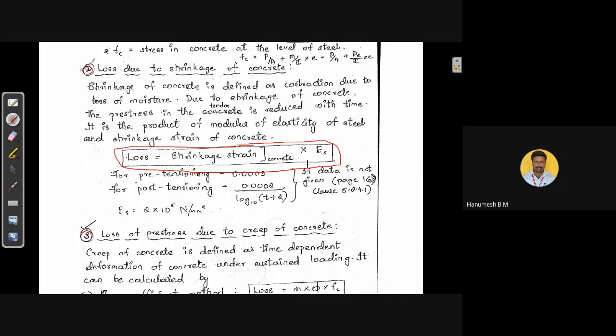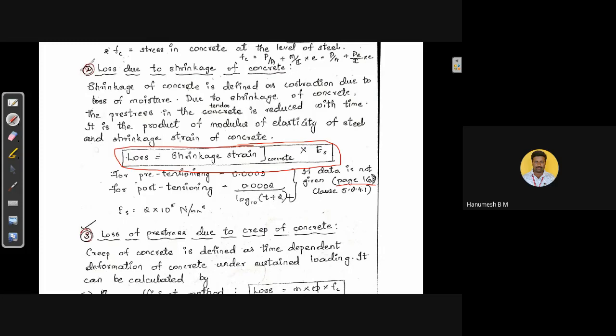Shrinkage strain of the concrete is some value, it will be mentioned. Suppose the shrinkage strain of the concrete is not mentioned, we need to follow page number 16 of IS 1343 1980 codal provisions, because on this page, under clause 5.2.4.1, for pre-tension members the shrinkage strain is given as 0.0003, and for post-tension members it is given as 0.002 divided by log to the base 10 of (t plus 2).